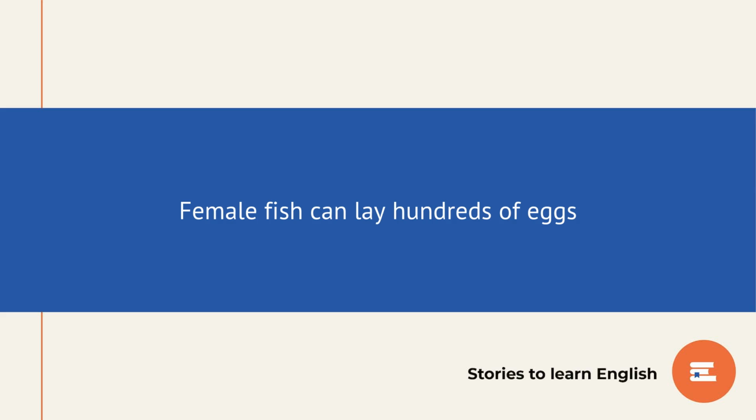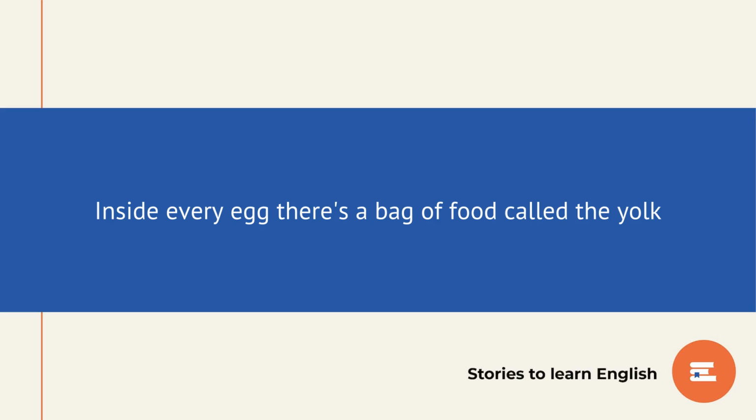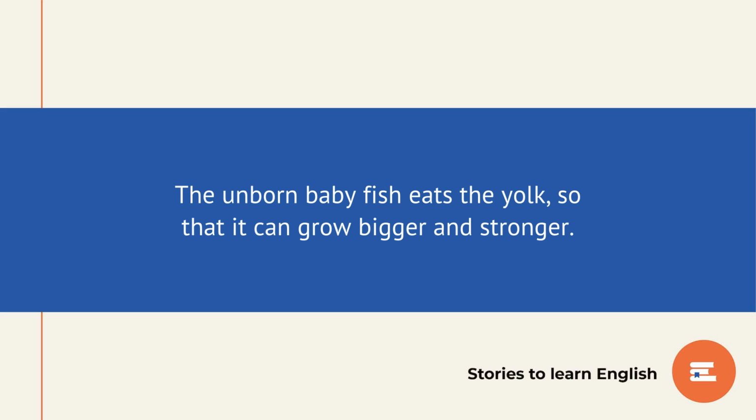Eggs. Female fish can lay hundreds of eggs. Inside every egg, there's a bag of food called the yolk. The unborn baby fish eats the yolk so that it can grow bigger and stronger.